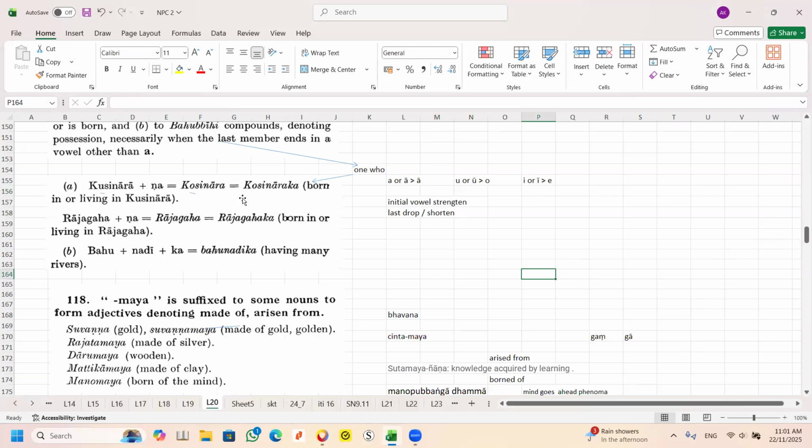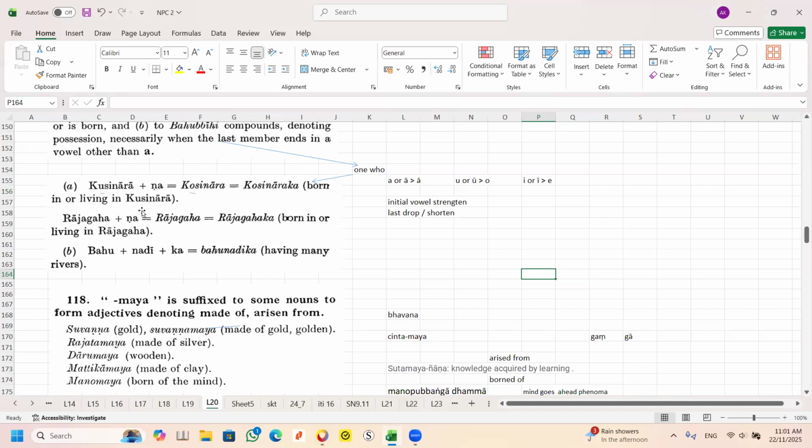So this one, Kusinara, is a place. The moment you add the suffix, it means born in Kusinara or living in Kusinara.